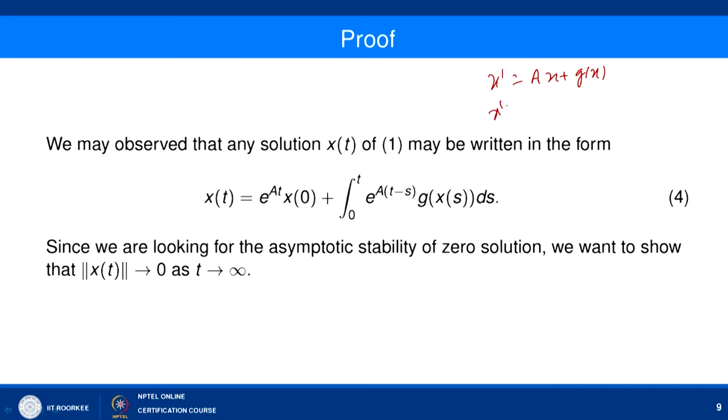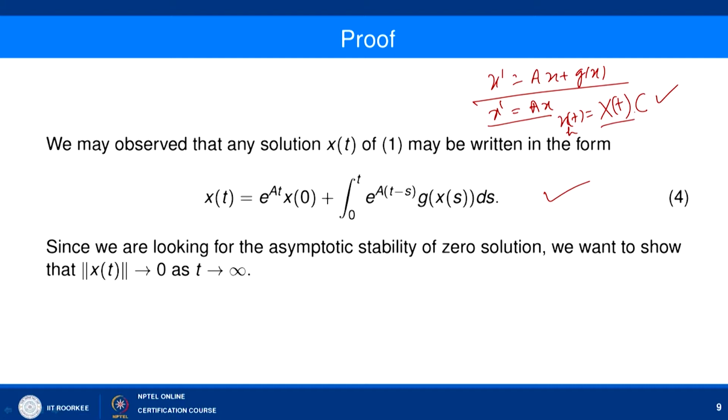In fact, we know that we can write down the solution of x dash equal to Ax as, say, the fundamental matrix X(t) into a constant function c. So the homogeneous part can be written as X(t) into c, and then by varying this c we can find the solution of this, and I think we have already discussed this in one of the lectures. So, taking this fundamental matrix solution X(t) as e to power At,